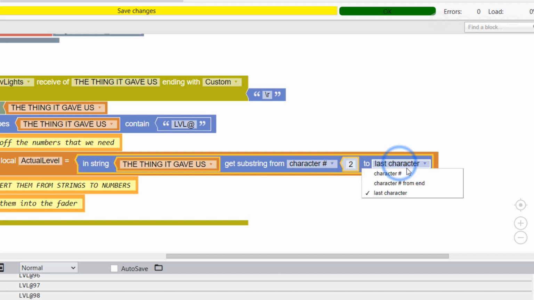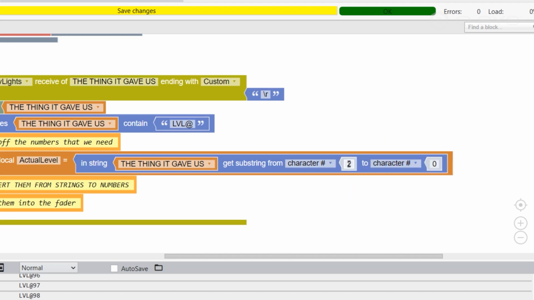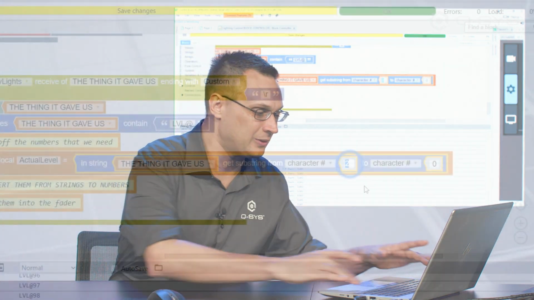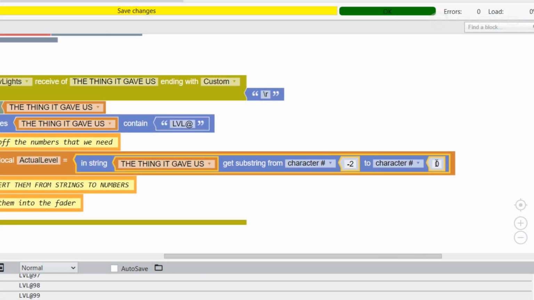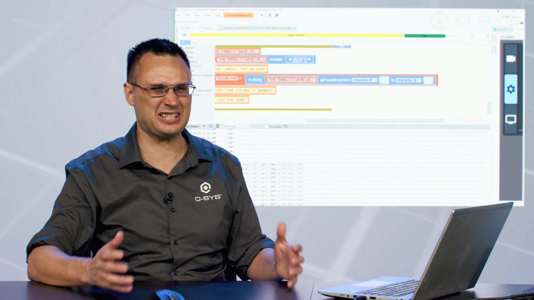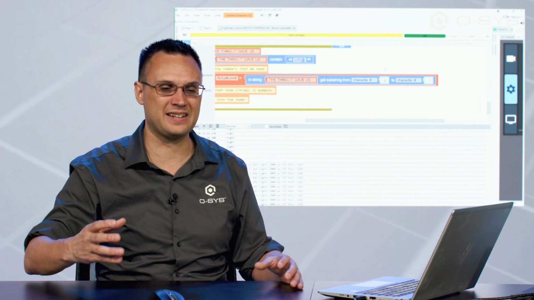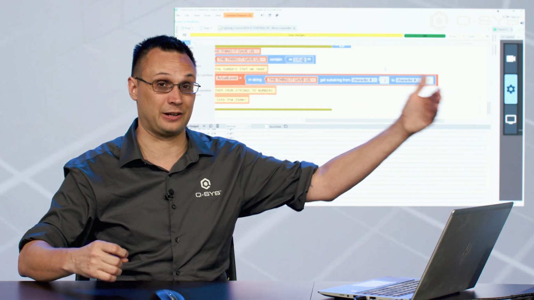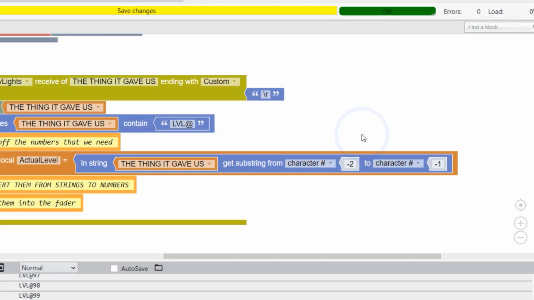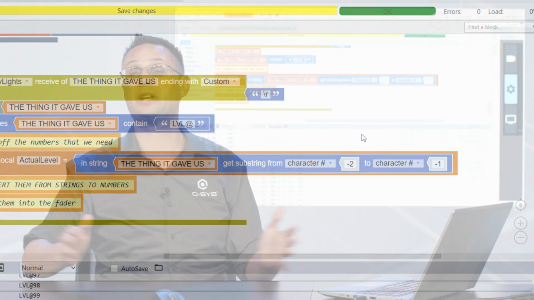And we'll do that again. Here's another trick if you want to count from the end: you can use a negative number. Here I could do character number -2 to character number -1. I prefer that method if you're going to count from the end rather than using the character from end drop down, because if you do this over and over again, that negative will always be a nice big flag that you're counting backwards from the end, whereas you might not notice that you changed the drop down. Whatever you prefer is up to you, but all of these methods will give you the exact same thing.